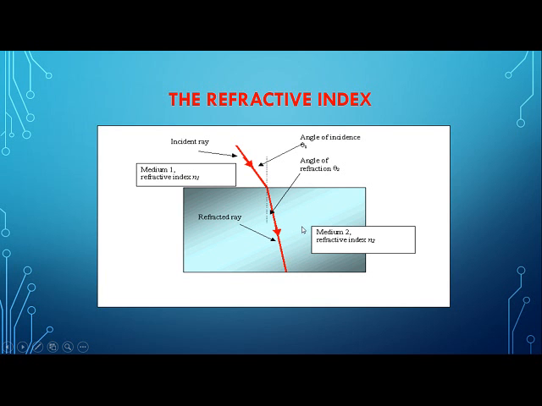This is the second medium, air, and the second medium is taken as glass. Refractive index means the velocity of light in air is taken as n1, and n2 is the refractive index for the velocity of light in glass.